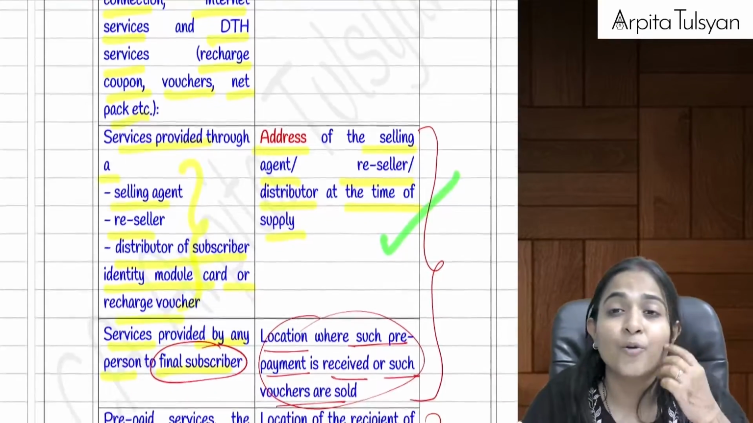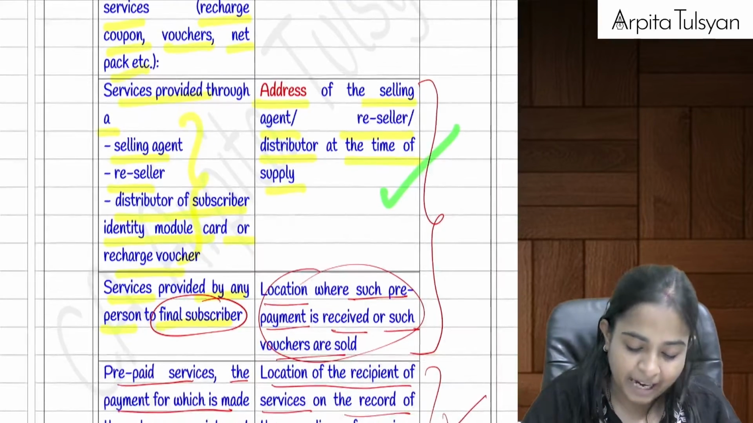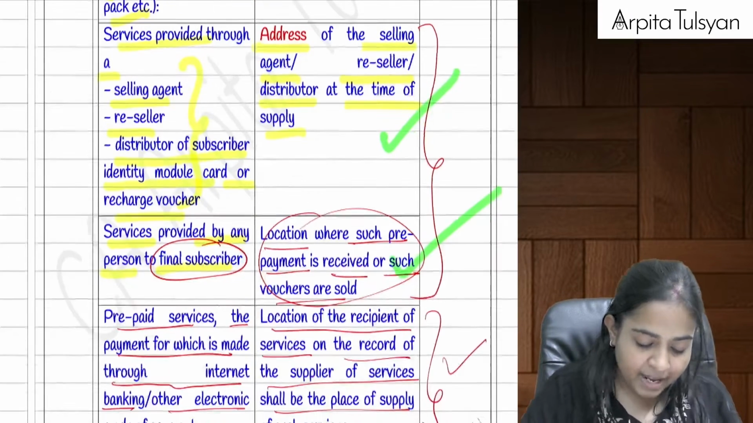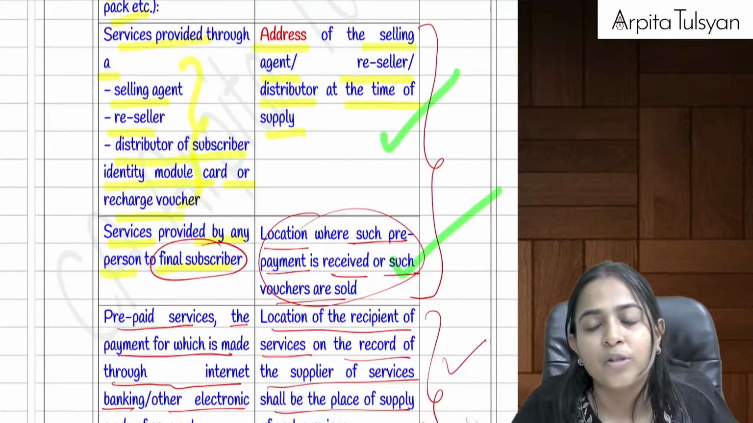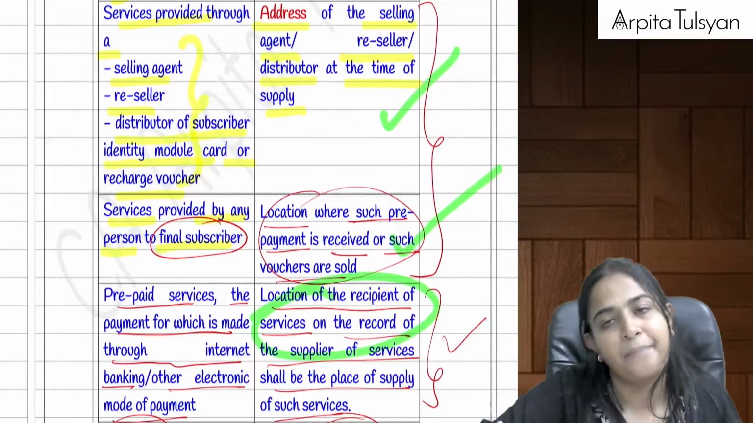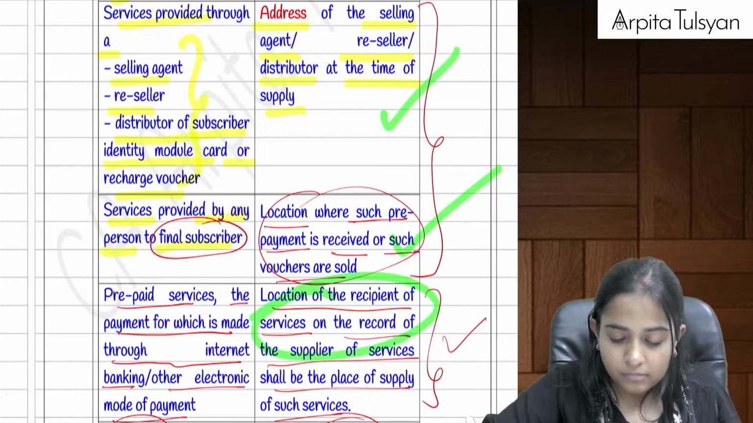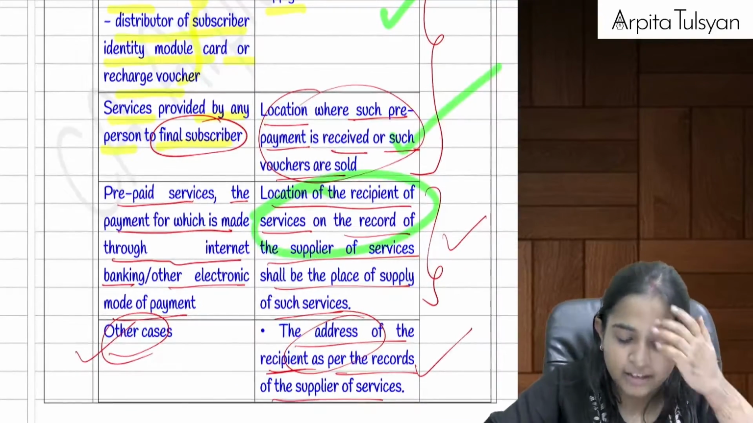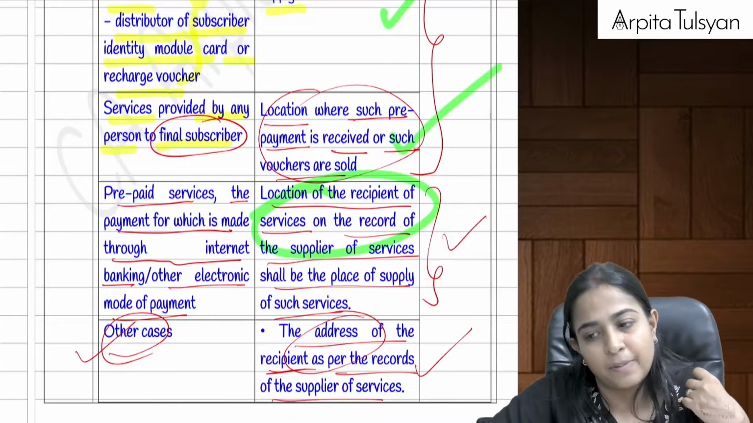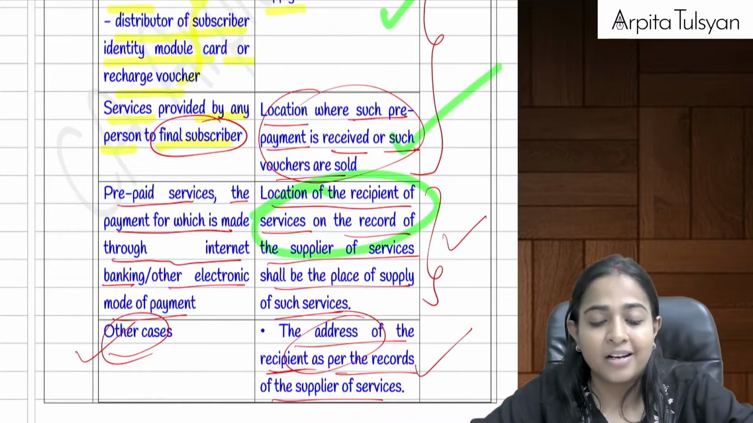Okay, but if the voucher is sold by a grocery person, meaning if the voucher is being sold by any person to the final subscriber, then the location where such prepayment is received. And if I do the prepayment, if I do the recharge online by electronic mode, then the location of recipient which is available will be the place of supply. Are you clear with this? Yes. So at most of the places, wherever possible, location of the recipient will be considered as the place of supply. If that is not available, worst case, then only it will go to the location of the supplier, not otherwise.